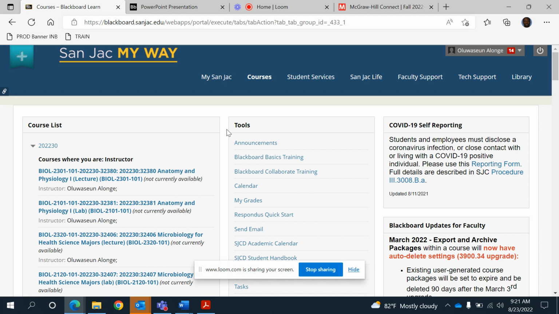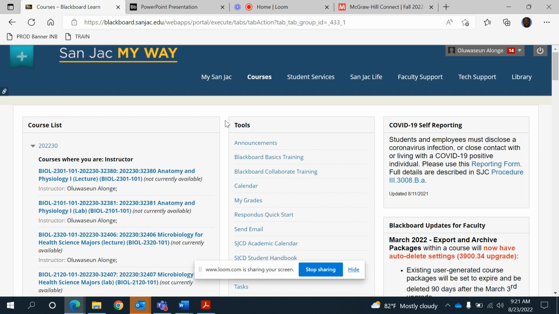This is 1306 and 1106. 1306 is the lecture, 1106 is the lab. However, it is one class with two branches, so it's not two classes. Whatever grade you make in one is what you make in the other.